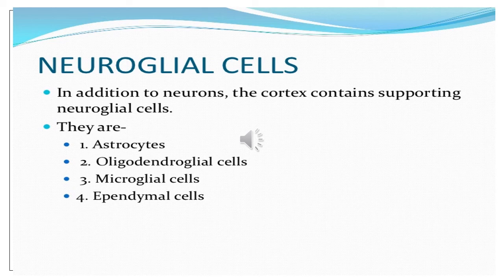I hope you can recall them, but I'll repeat: the astrocytes, oligodendroglial cells, microglial cells, and the ependymal cells. I hope you remember their function because it is very important, but I will repeat it again in this lecture too.